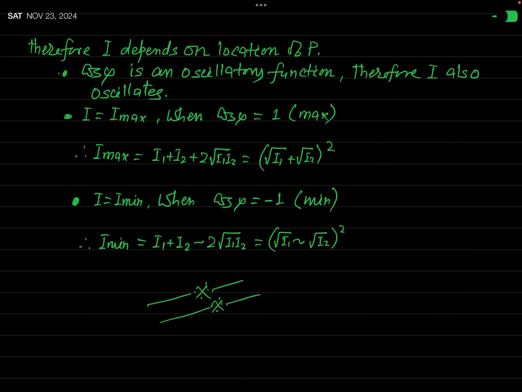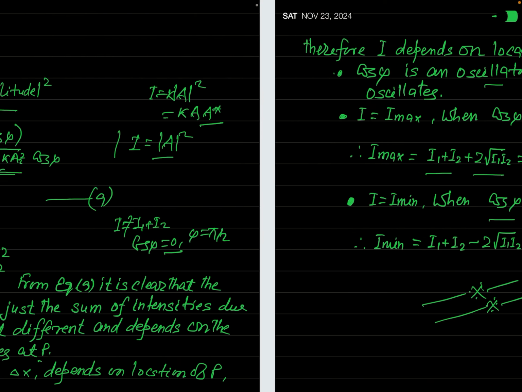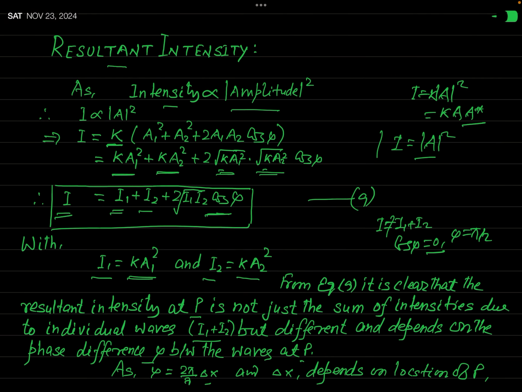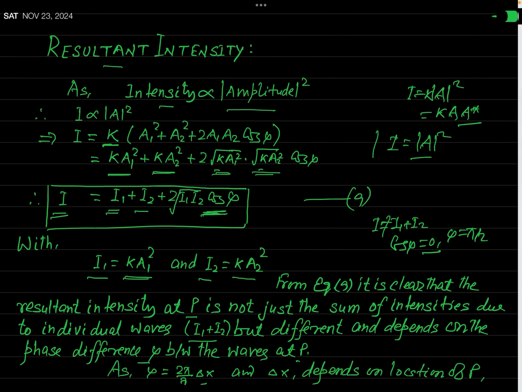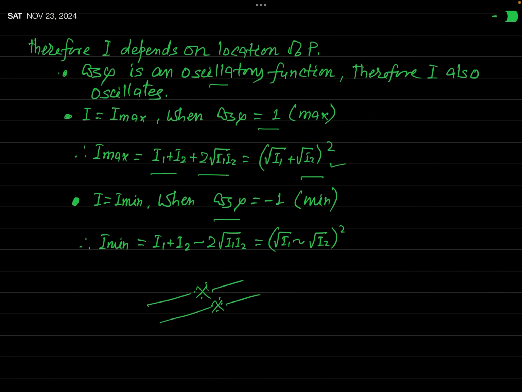Now you also know that the minimum value of cos phi is equal to -1. So when you will put -1 at the place of this cos phi in this equation 9, you will get the minimum intensity. And what will be that minimum intensity? You can see that will be I minimum equal to I1 plus I2 minus 2 times of a square root of I1 times I2.